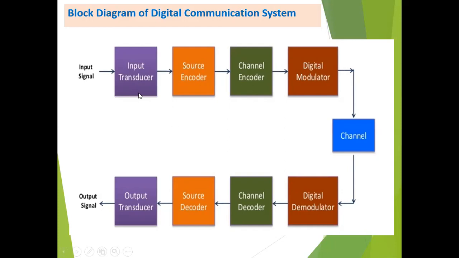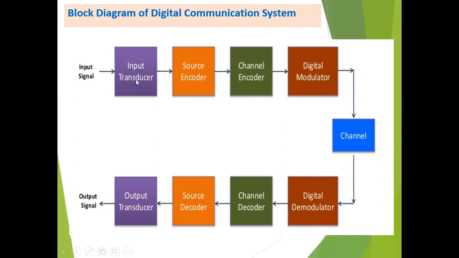If the information is not an electrical signal, we convert that non-electrical signal into an electrical signal. For example, audio is a non-electrical signal, so we need to convert audio into an electrical signal by using transducers. This is all about the first block, the information source and the input transducer.